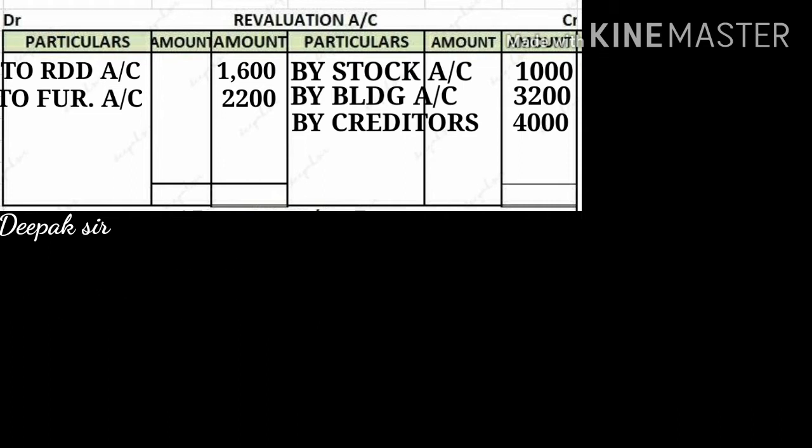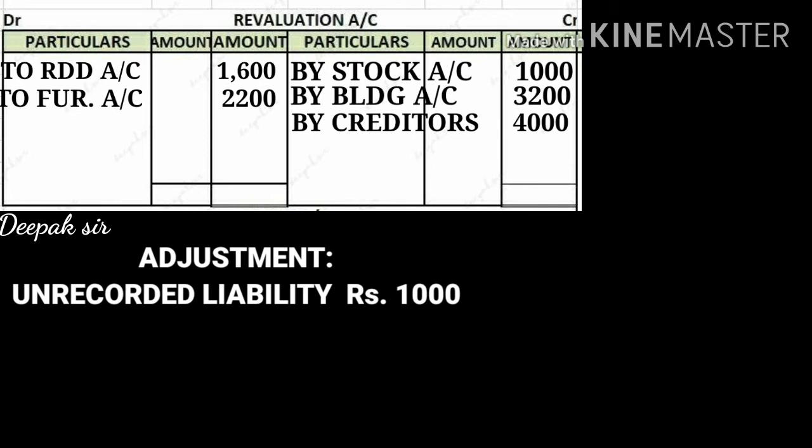And suppose in the adjustment it is given unrecorded liability 1,000. If it is unrecorded, that means we have to record it in the liability. And after recording liability, our liability is going to increase. That means we have to pay more amount. It is a loss. So whenever there is an increase in the liability, this increase in the liability will be recorded in revaluation account on the debit side. So on the debit side we have to write down to unrecorded liabilities and the amount we have to record.